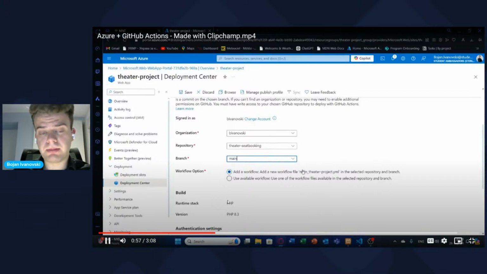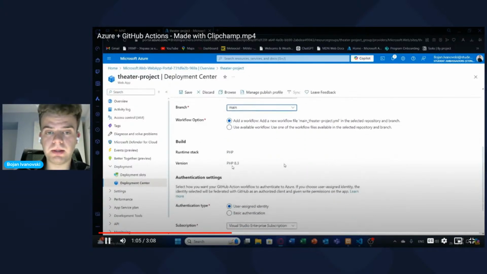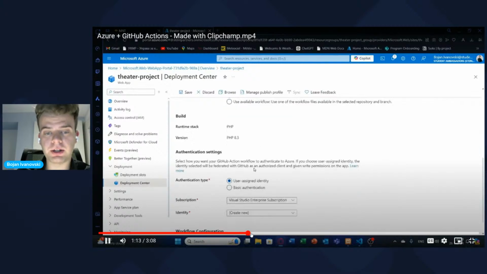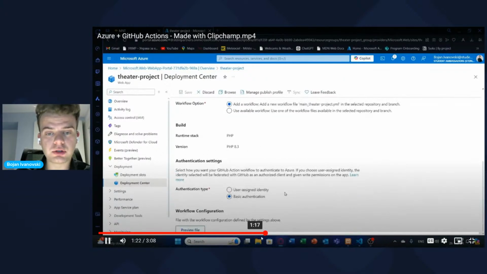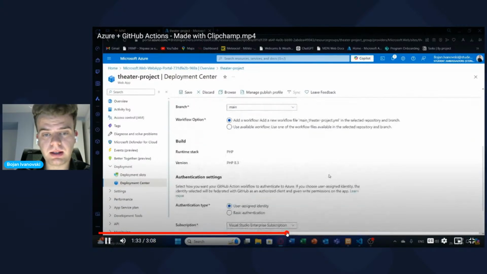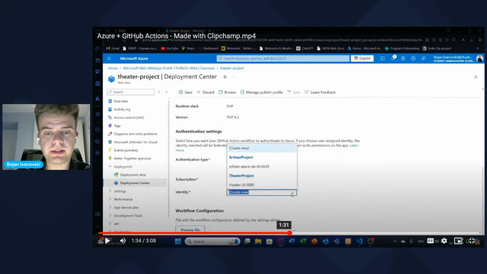Also, it remembers my runtime stack, because when I was creating the web app, I mentioned that I want the runtime stack to be PHP and the version to be PHP 8.3. Okay, just to fast forward about this. So here, what is this part actually here? Let me, yeah, okay, so what is this part here?